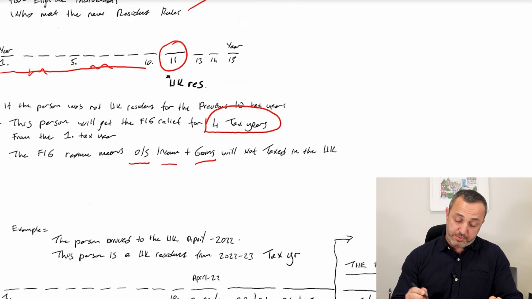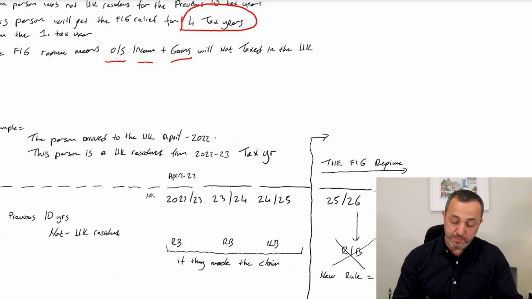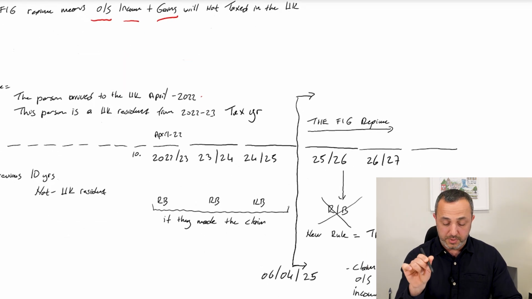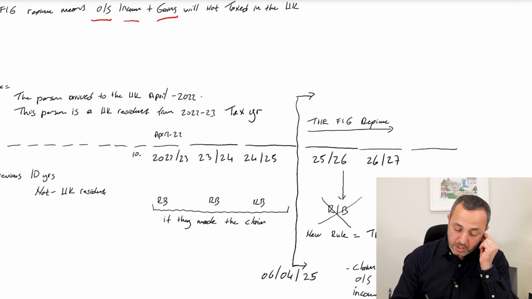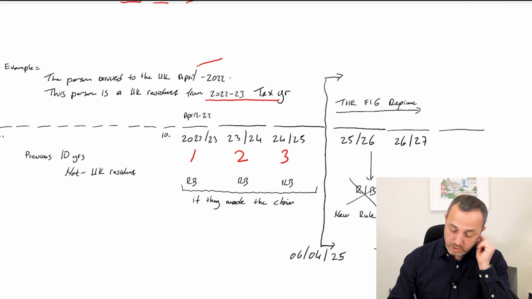Let's look at my first example. Imagine you arrived in the UK in April 2022. April 2022 means the 2022-2023 tax year, because the tax year starts on 6th of April each year and finishes on 5th of April the next year. So 22-23 is your first tax year in the UK, 23-24 your second, 24-25 your third, and 25-26 was your fourth tax year.